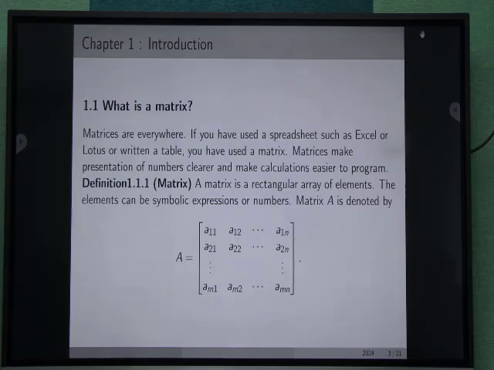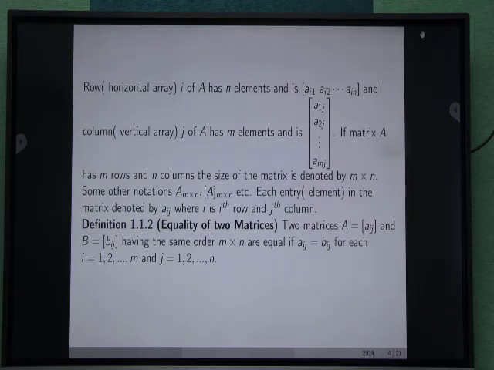Definition of matrices. A matrix is a rectangular array of elements. The elements can be symbolically expressed or numbers. It can be written in this form. Row matrix: if a matrix A has n entries, it is known as a row matrix, like a_i1, a_i2, up to a_in.